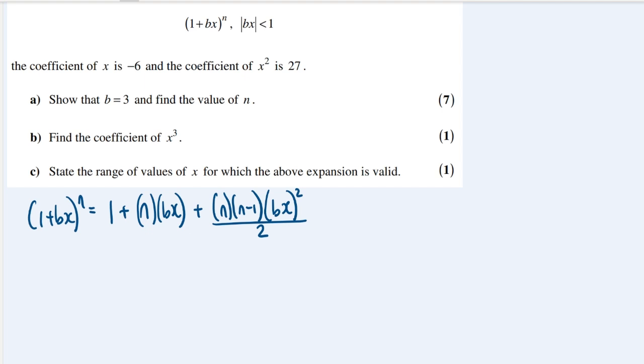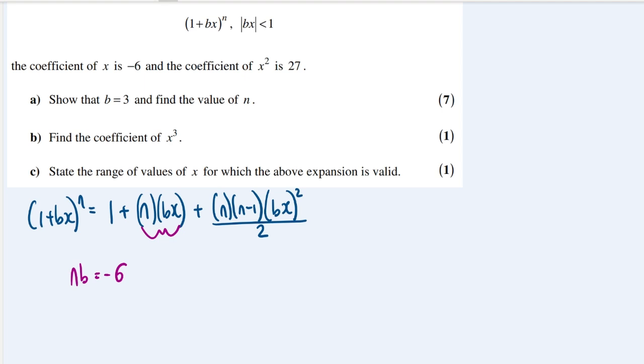Okay, so we don't need to go any higher than that because we know that the x coefficient is minus 6, so that means that this part here is going to be minus 6x, which means that nb is equal to minus 6.